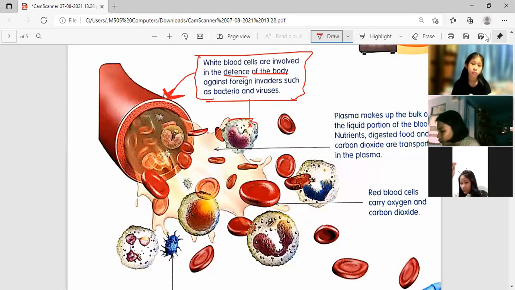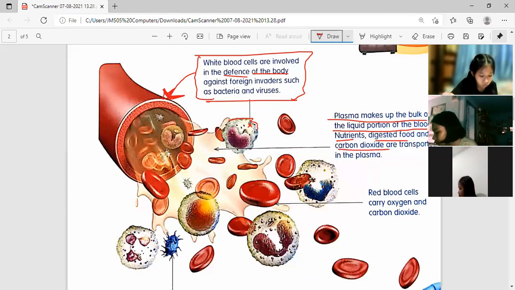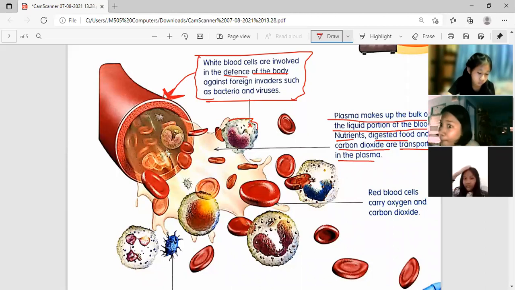Now, let's proceed. The plasma, what is plasma? Plasma makes up the bulk of the liquid portion of the blood. Nutrients, digested food, and carbon dioxide are transported in the plasma. Plasma, what is plasma in Thai? It's like a liquid, no? It's a liquid.